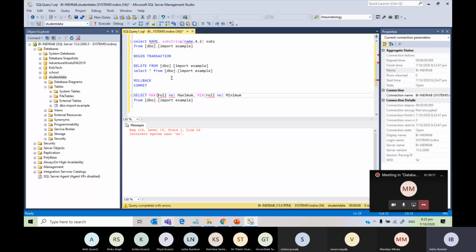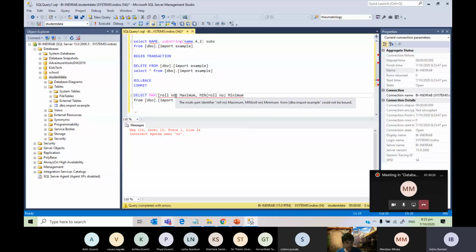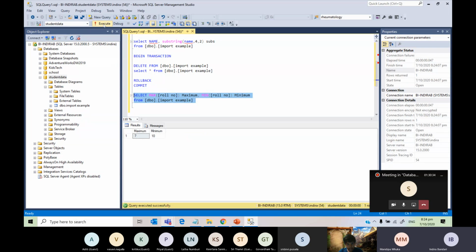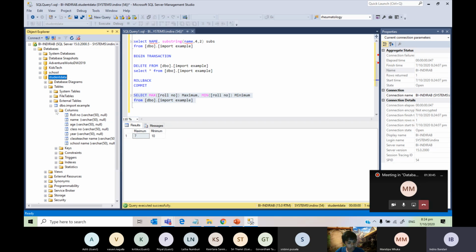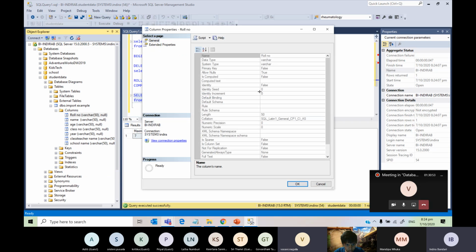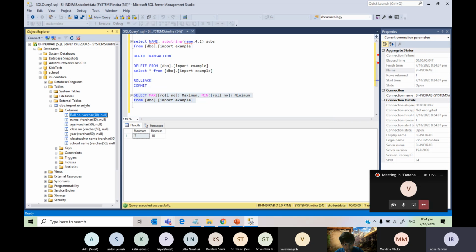Okay, so if you have a space, what do you do? You use square brackets? Yes, very good. Okay, so now if I run this one, okay, now tell me, why is it showing this? Oh, because this is varchar. That's the reason. We need to change it to integer. Integer, yes, that's why. Okay, let's change the design.